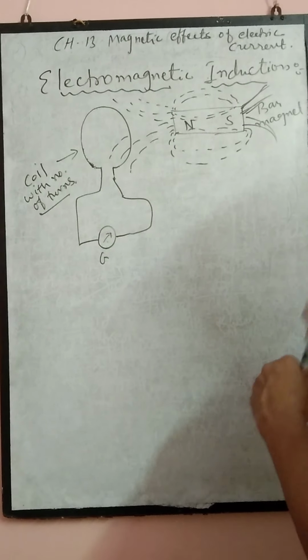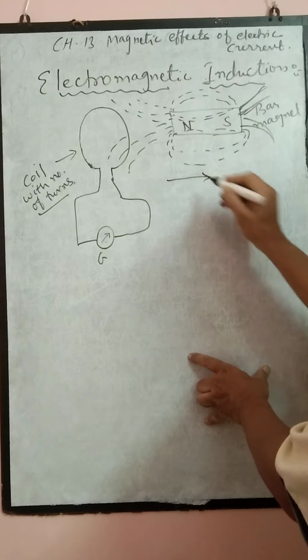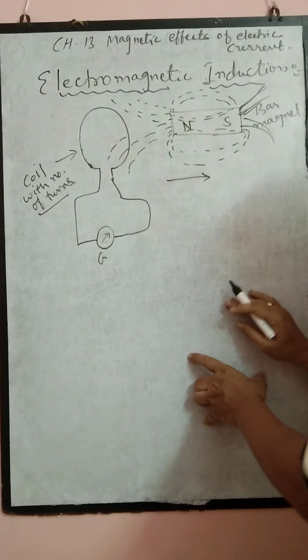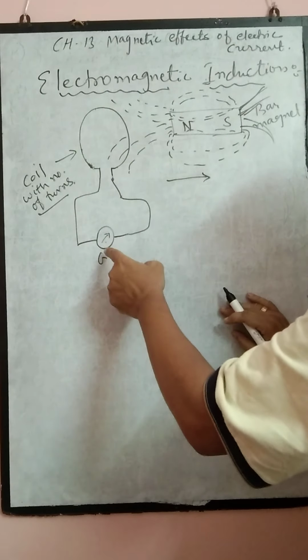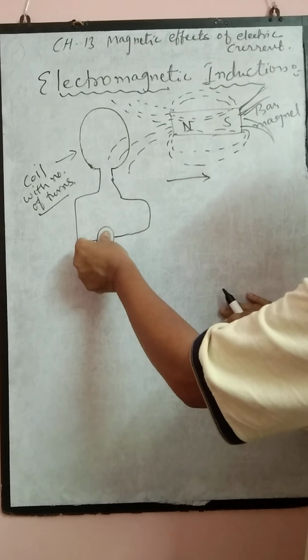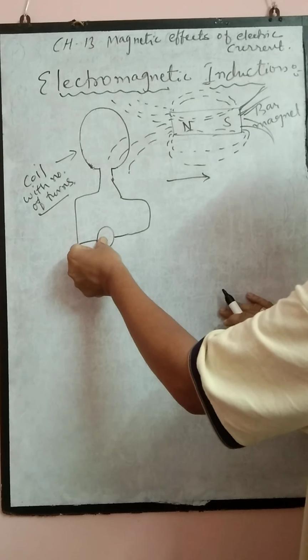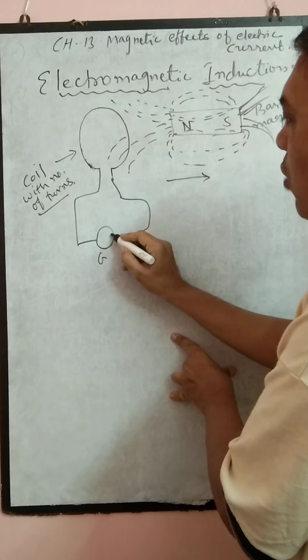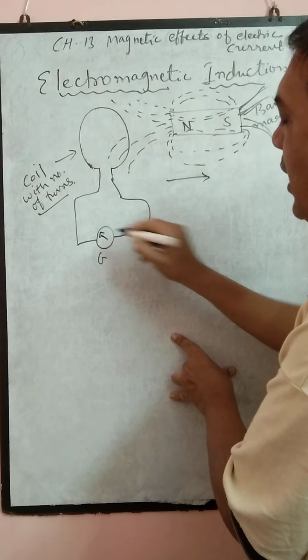Third point: if the bar magnet's motion is reversed, what happens? If you change the direction of the motion of the bar magnet, then also the galvanometer shows deflection, but in the opposite direction. Earlier it was showing clockwise, now it is showing anticlockwise.